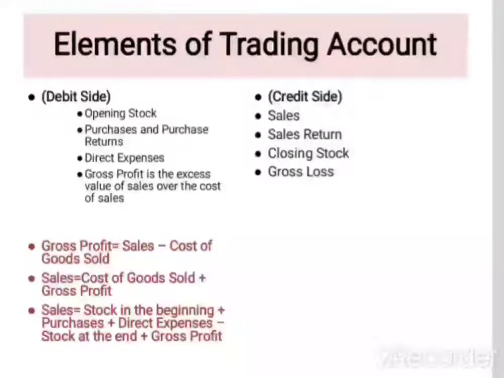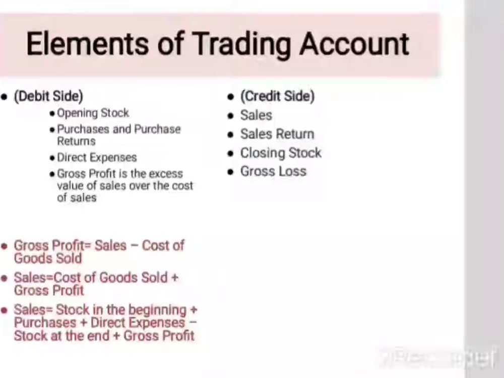So what is this gross profit? Gross profit is sales minus cost of goods sold, as explained earlier, and sales can also be calculated as cost of goods plus gross profit. Just the same equation has been written, and these are the elements involved in the trading account.